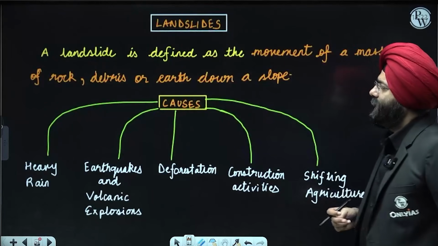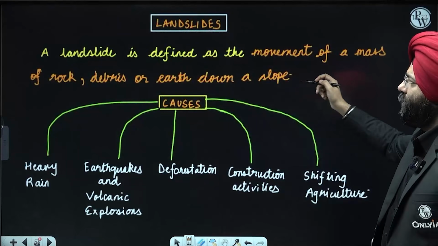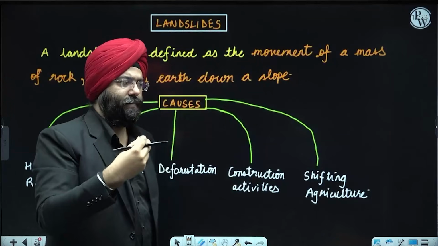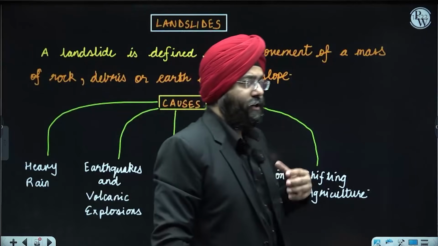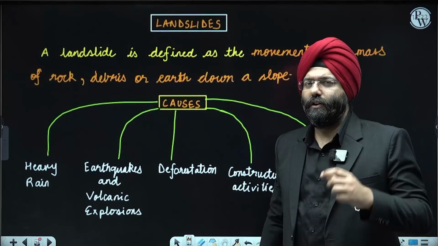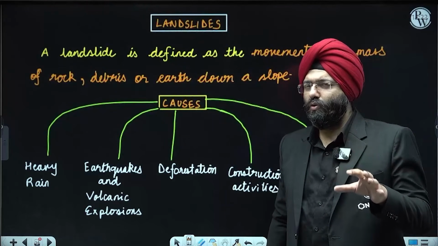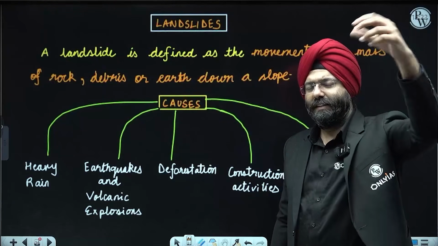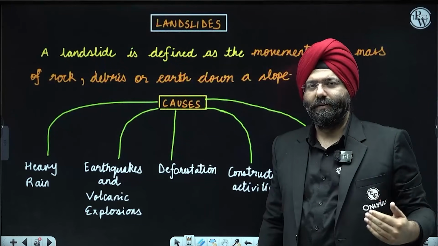Okay. Landslides. A landslide is defined as the movement of a mass of rock, debris, or earth down a slope. Something that is moving down the slope, that might be some part of rock, some part of, let us say, debris. Now, what are the causes that might be leading to landslides? Very often, since the monsoon season is going on right now, in the hilly regions, particularly the Himalayan belt, are very prone to landslides, because those are young fold mountains, and as it rains, the water tends to seep inside, and because of that a lot of landslides happen, right?